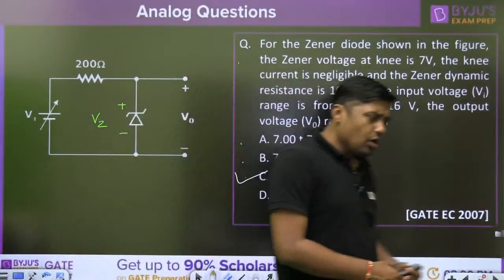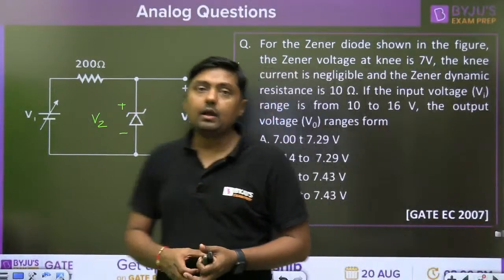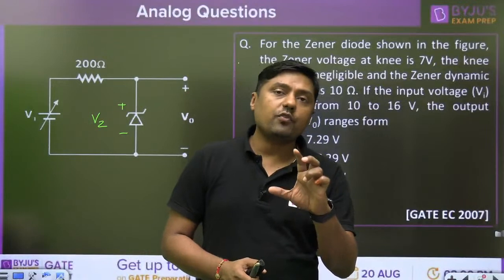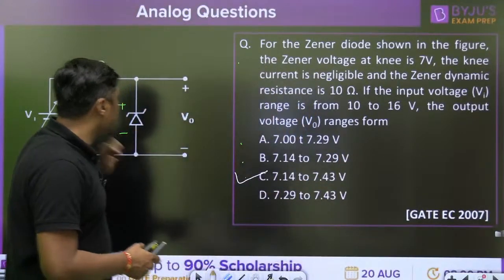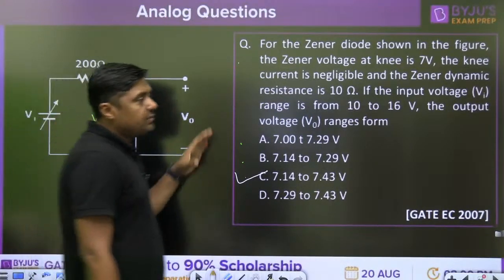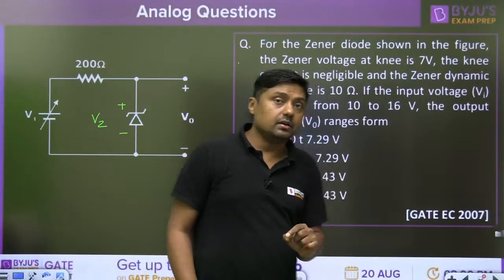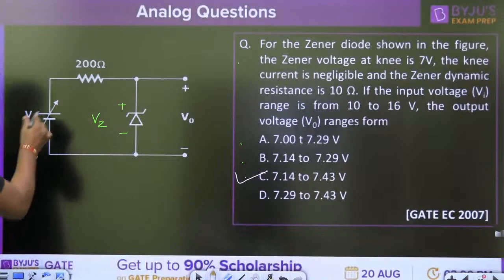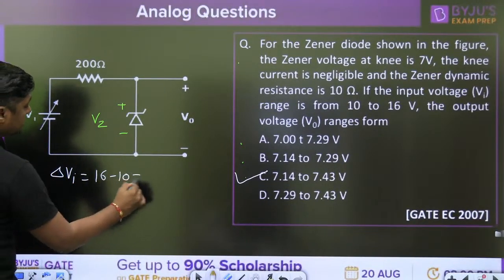Now, one student may ask, sir, what is the use of the Zener diode? I have learned that the variation across the Zener diode should be 0. The voltage across the Zener diode should be constant. But practically there will be a variation because of its dynamic resistance. Right? And remember, the variation in the input is 16 minus 10, 6 volt.